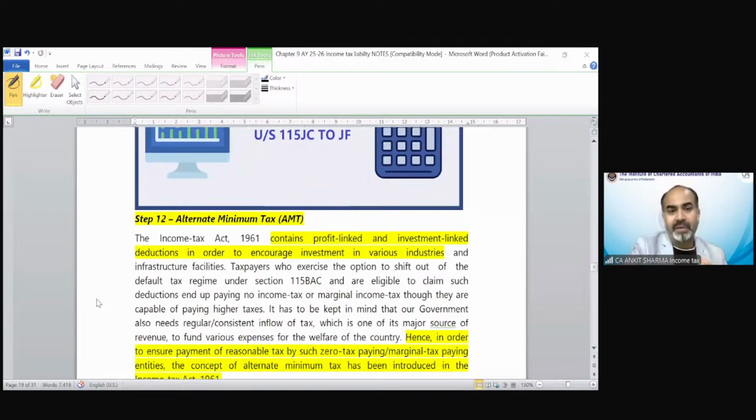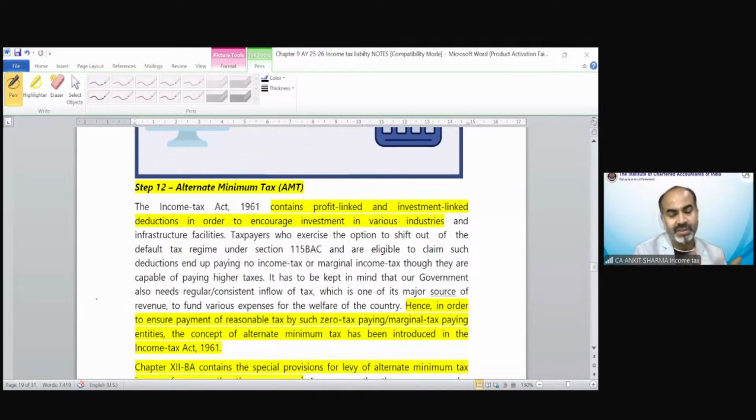So now the provision part. The Income Tax Act 1961. Now the study material is explaining this much, so you might not be able to understand with the study language what was the logic of the department to apply these provisions. Now you must have understood everything, and now you will get why the provision has been made, what could be the benefit, what could be the disadvantage. So if a business shuts down, government would not be worried because they have already collected AMT from that business. So they have earned some sort of revenue from that organization. Now the assessee's problem is that if he has not used that credit within 15 years, then that credit is going to lapse.